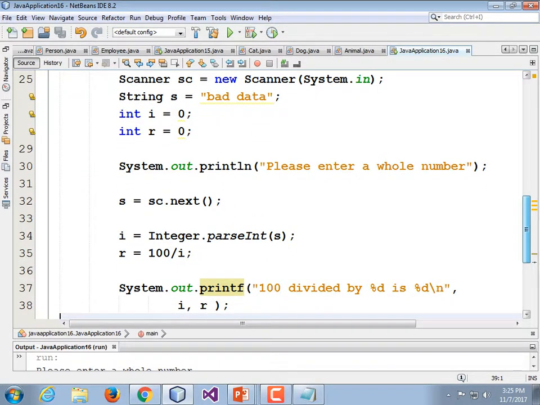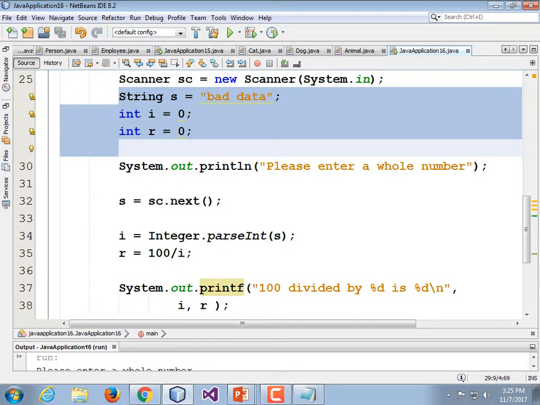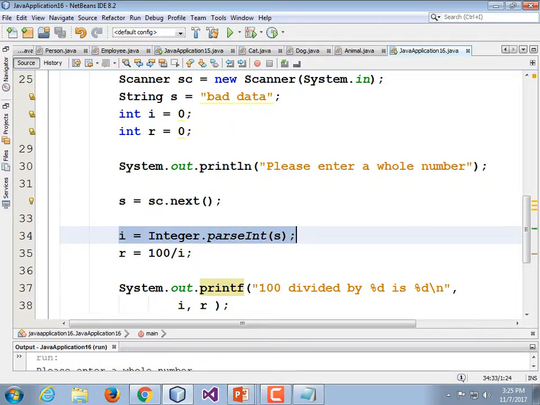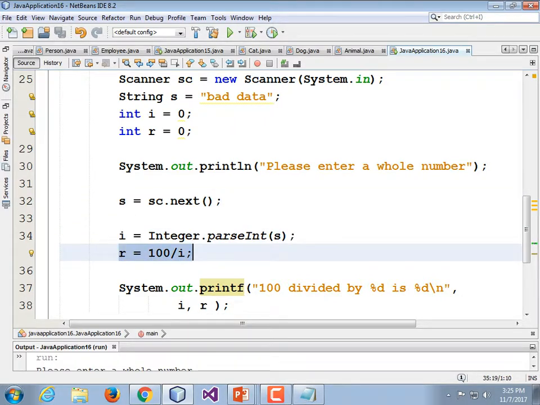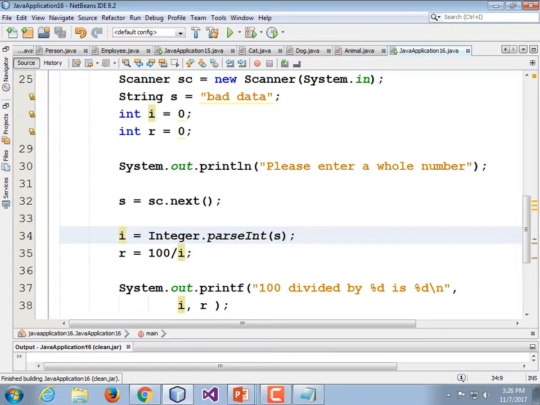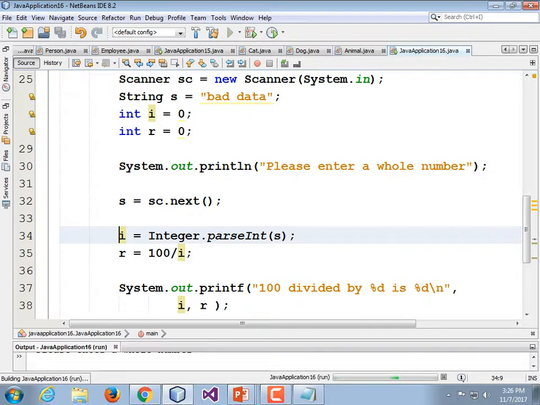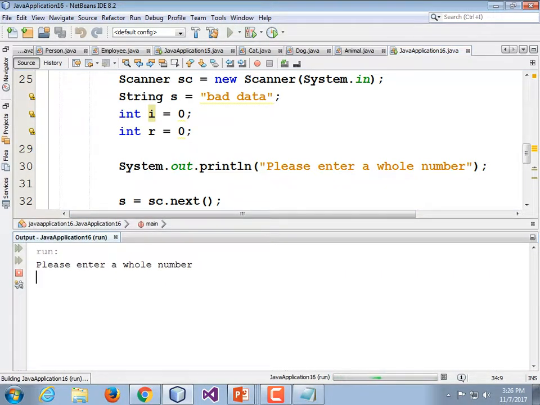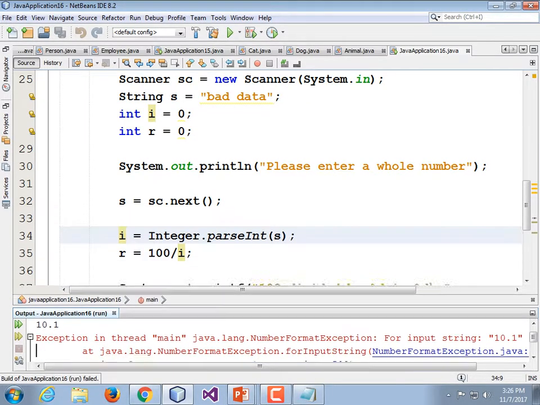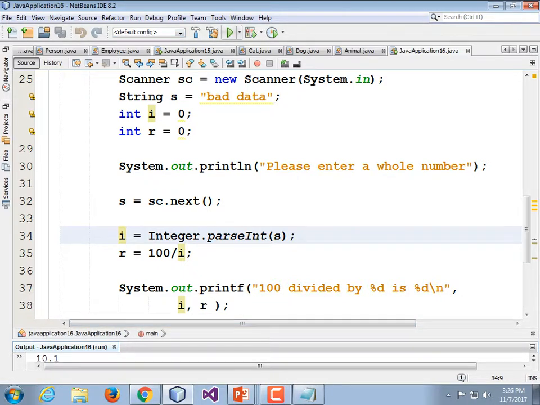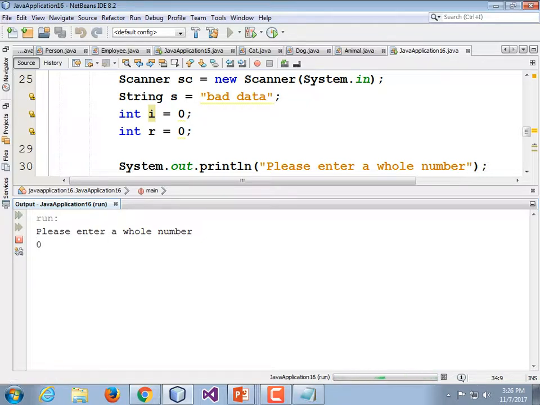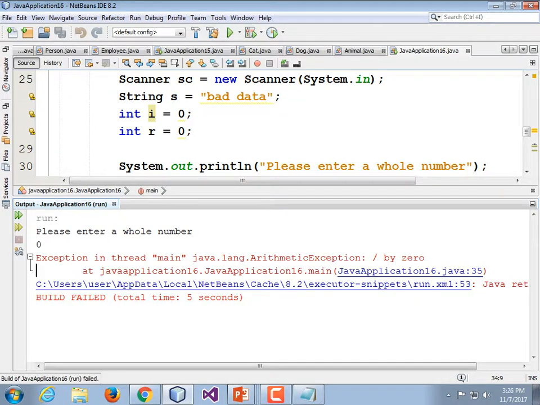Here's our code. We import the scanner. We declare some variables. We print a message. We get a string in with sc.next. We convert it to an int. We do some division. Now these are the two trouble spots. I'm going to run it again and I'm going to make it crash. So here we go. Please enter a whole number. 10.1. Exception. All right, that blew up. I've learned my lesson. Don't enter a partial number. Okay, now I'm going to run it again. Enter a whole number. I'm going to go ahead and enter a whole number. 0 is a whole number, and we get another exception.